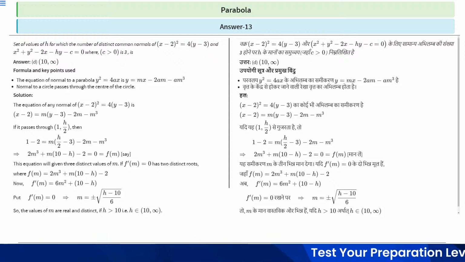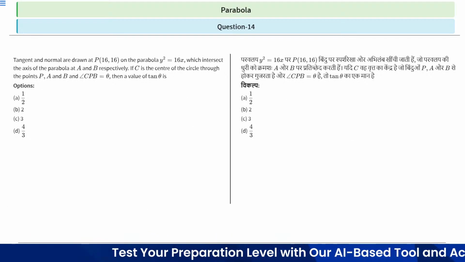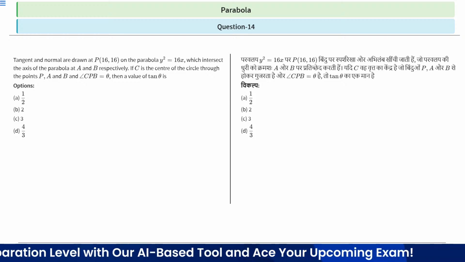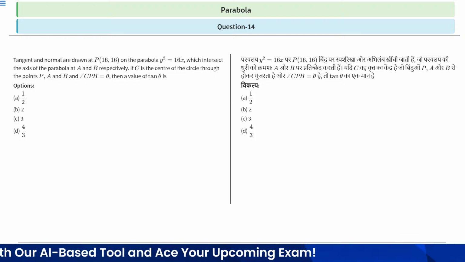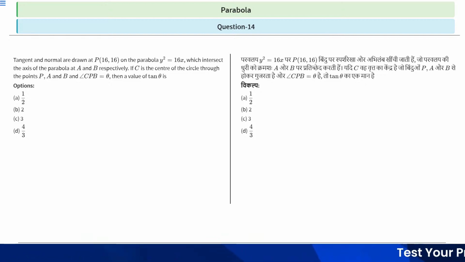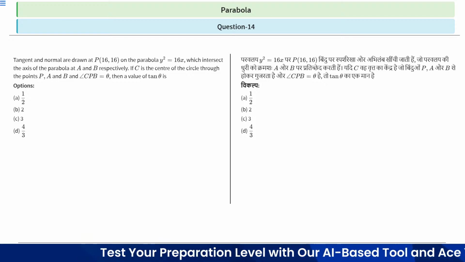Okay, let's move to the next question. Question number 14 says: tangent and normal are drawn at point P(16, 16) on the parabola y^2 = 16x, which intersect the axis of the parabola at A and B respectively. If C is the center of the circle through the points P, A and B, and angle CPB is equal to theta, then the value of tan theta is. We basically have to find the value of tan theta.